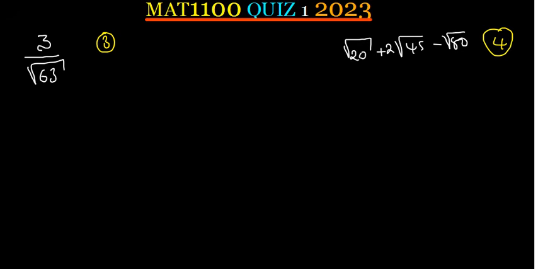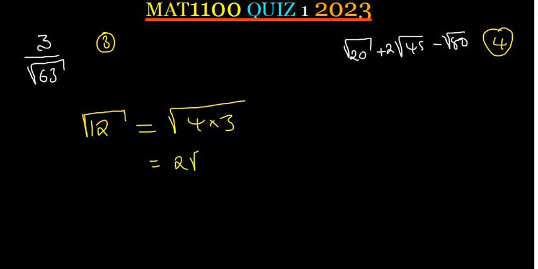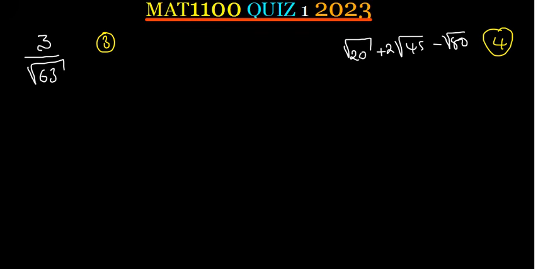Now, friends, when you are simplifying surds, make sure that first of all you express them in the simplest form. When you have got a radical, take for example square root of 12. You know 12 is the same as 4 times 3. Write it as a product with a square number. And you know the square root of 4 is 2, so this is going to be 2 square root of 3. So that is what you want to do. Okay, first things first, make sure that you simplify anything that has got a root and is not in the simplest form.